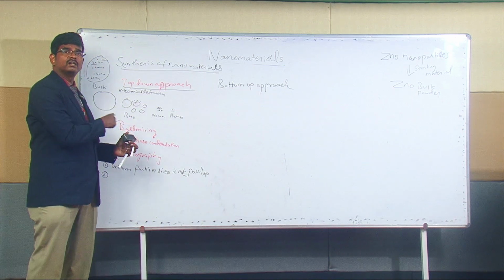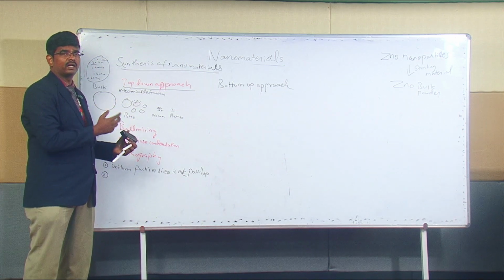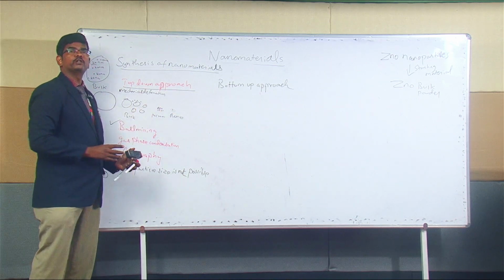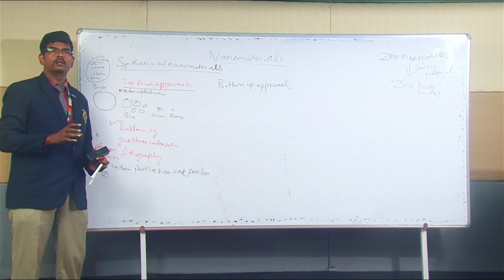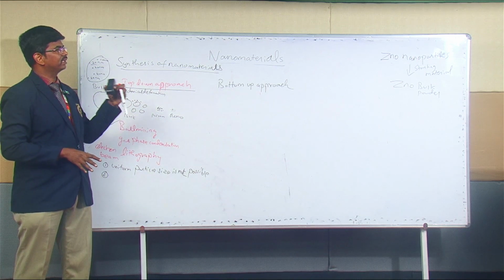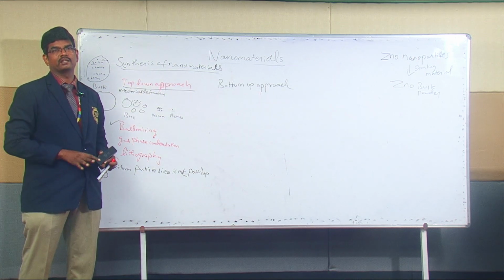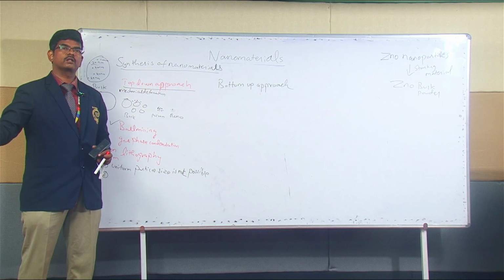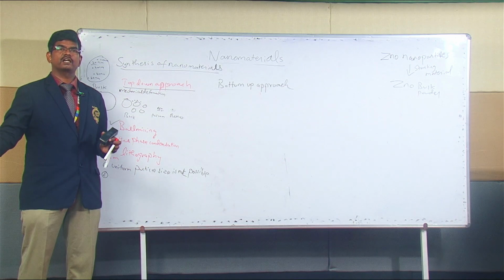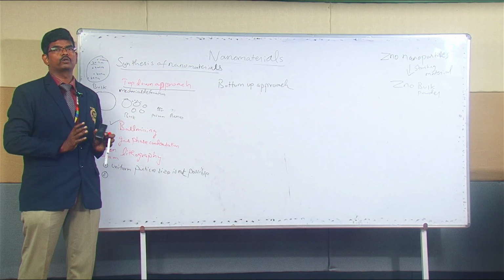Here we are not doing any chemical precipitation. That means a chemical reaction doesn't take place. Simply we bring it to nano powder by mechanical deformation. Then the starting material should be the same material. If I need zinc oxide nanoparticle, zinc oxide bulk powder should be taken. If I need iron oxide nanoparticle, iron oxide bulk powder has to be taken.